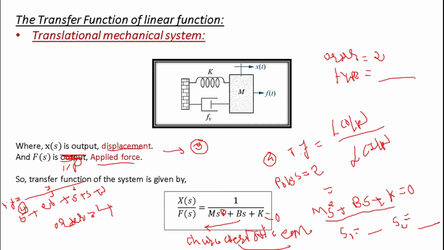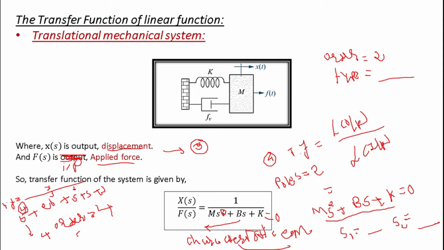Let me just give you the definition of the type of the system, but we'll study this later on. The type of the system is nothing but the number of poles at the origin. If you find the values of S1 and S2, you will get some value, either positive or negative. But whenever you find the roots of your characteristic equation, here your characteristic equation is 4th order. In that case, you will get 4 different values of your poles.